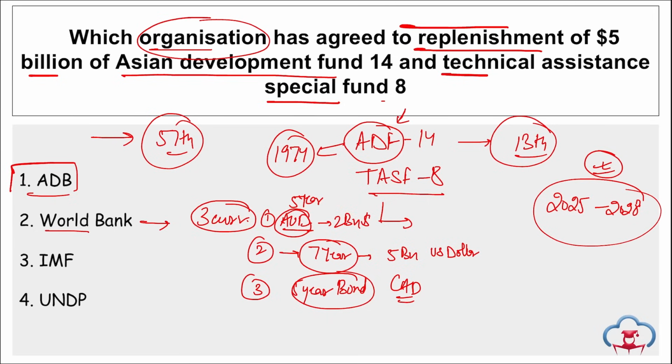Then if we talk about the IMF, International Monetary Fund, they release the report World Economic Outlook. This question can also be asked: World Economic Outlook is released by which organization? So it is the International Monetary Fund, headquartered in Washington DC. And here they stated that India's GDP will be growing by 6.8% in FY25.